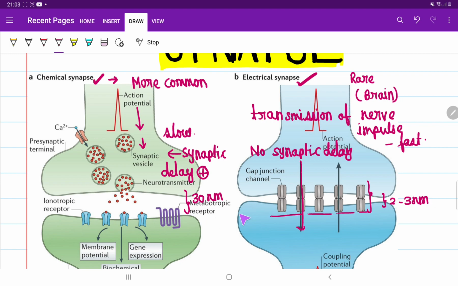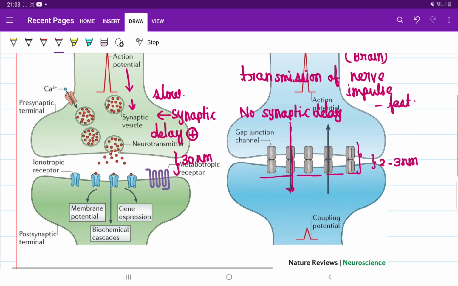Now you see and tell me, in which case, chemical synapse or electrical synapse, is bidirectional transmission of impulse possible? It is only the electrical synapse. In the electrical synapse, the nerve impulse can go in both directions, right? This is the benefit of the electrical synapse.